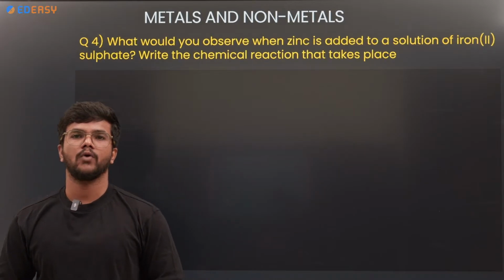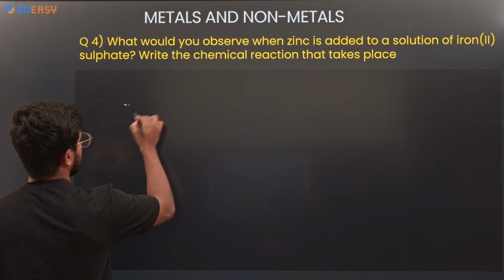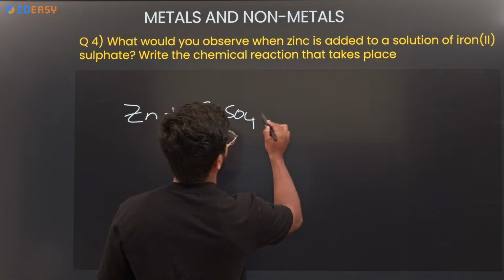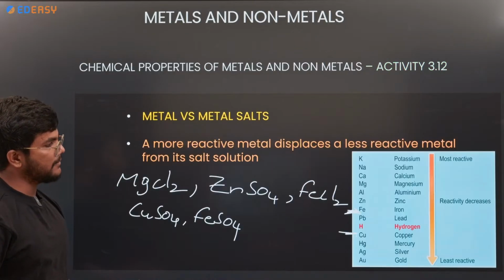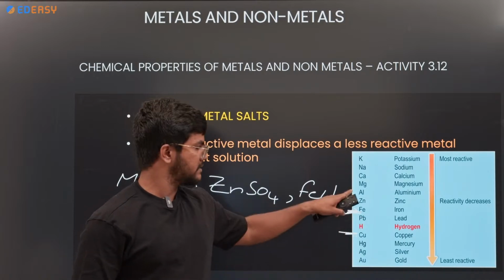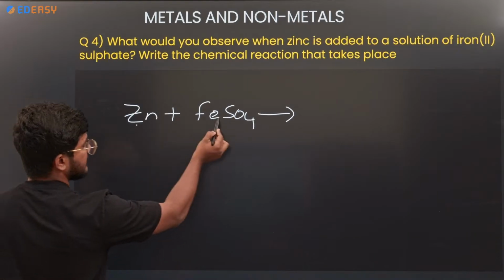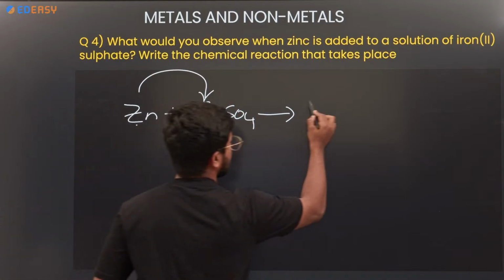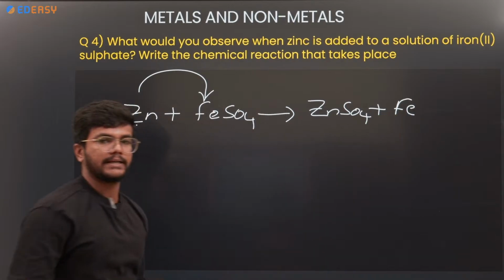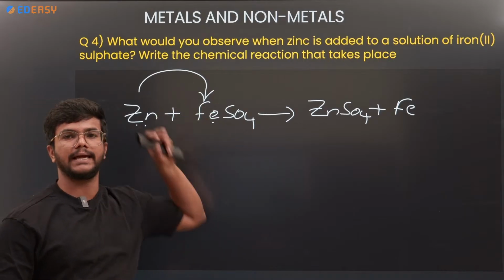Next, what would you observe when zinc is added to a solution of iron sulfate? Zinc reacting with iron sulfate, FeSO4. Write the balanced chemical reaction. If you see the reactivity series, zinc is more reactive than iron. So when zinc is dipped in iron sulfate, it displaces the iron, giving ZnSO4 plus Fe. This is a single displacement reaction, metal reacting with a metal salt. A low reactive metal can be displaced by a high reactive metal.